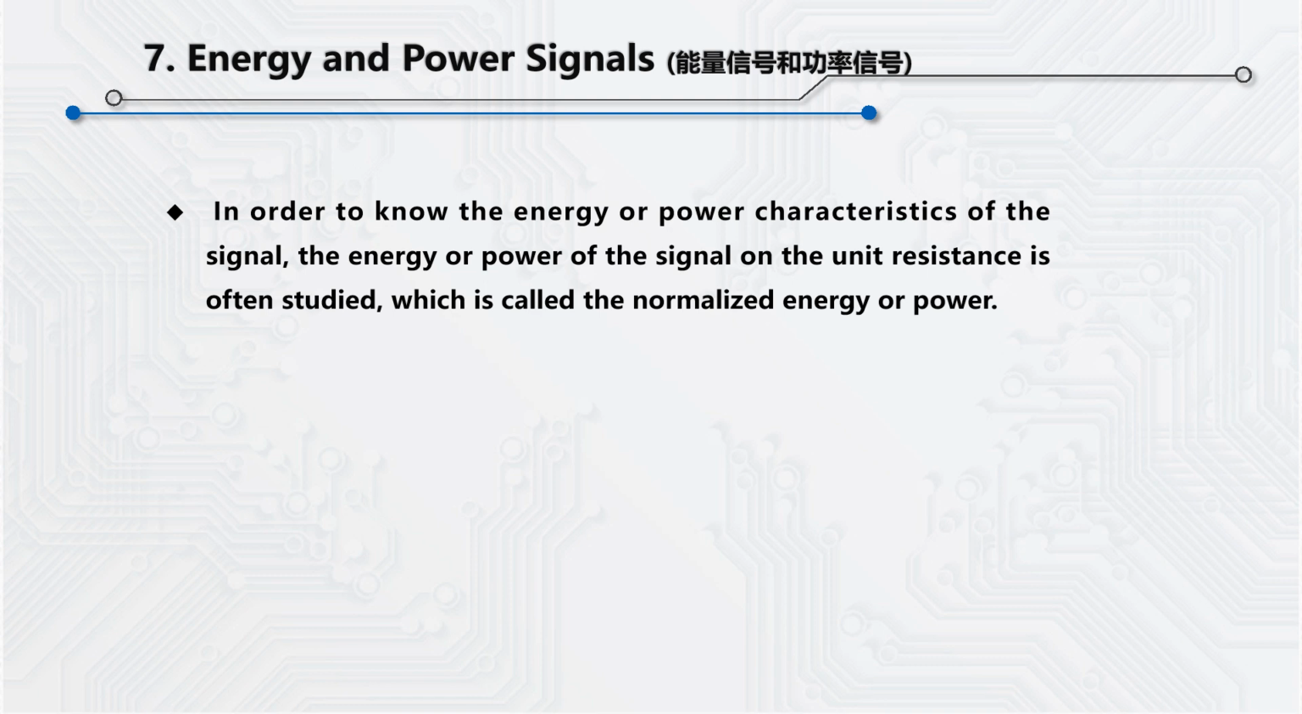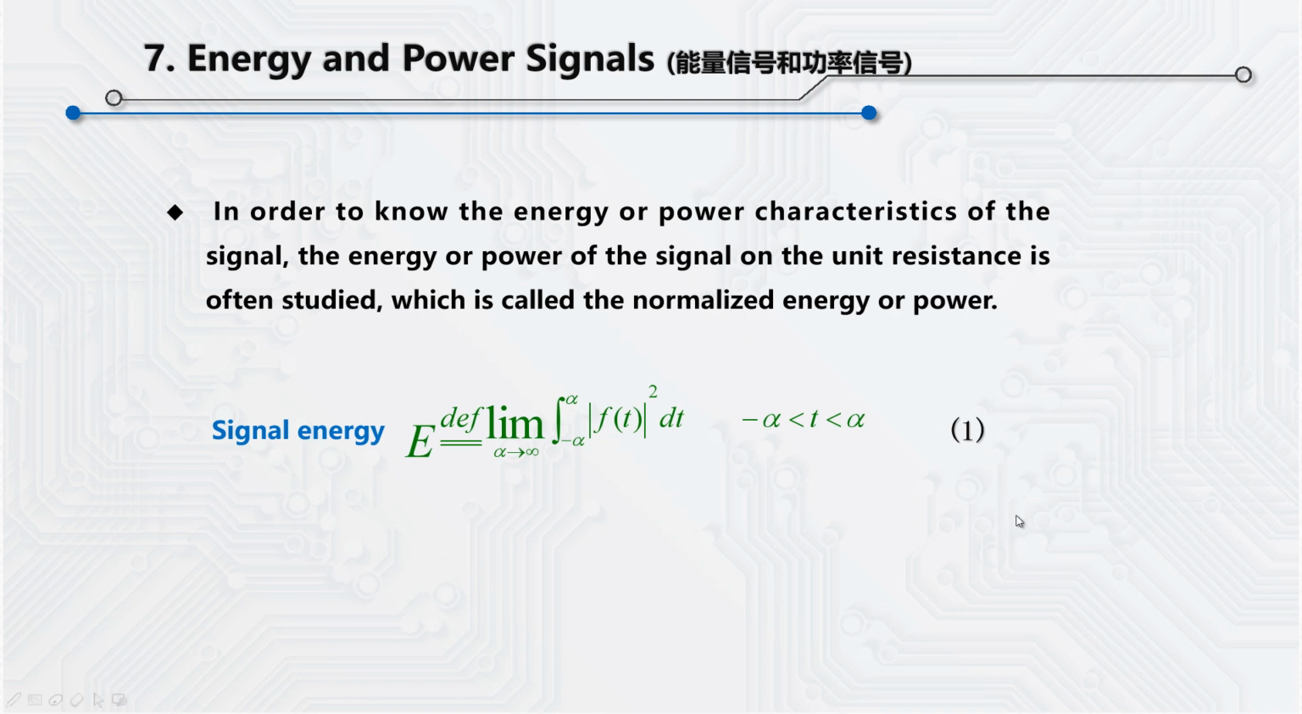Next, energy signal and power signal. In circuit theory, in order to know the characteristics of energy or power of a signal, we often analyze the energy or power of the signal on unit resistance, which is called normalized energy or power. Signal energy refers to the integral of the square of the absolute value of signal, as shown in Formula 1. While average power is expressed by Formula 2. It is the average of the signal energy.